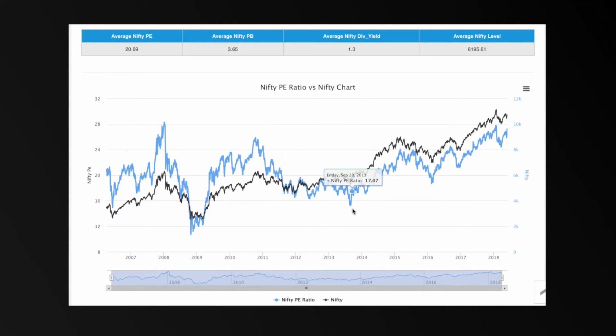Similarly, in the year 2014, the PE ratio was again undervalued, only at 15.6. If investors had kept or taken new positions during this span in time, that's where the Nifty was at 5,500 levels. It went all the way up till 8,900-ish level.